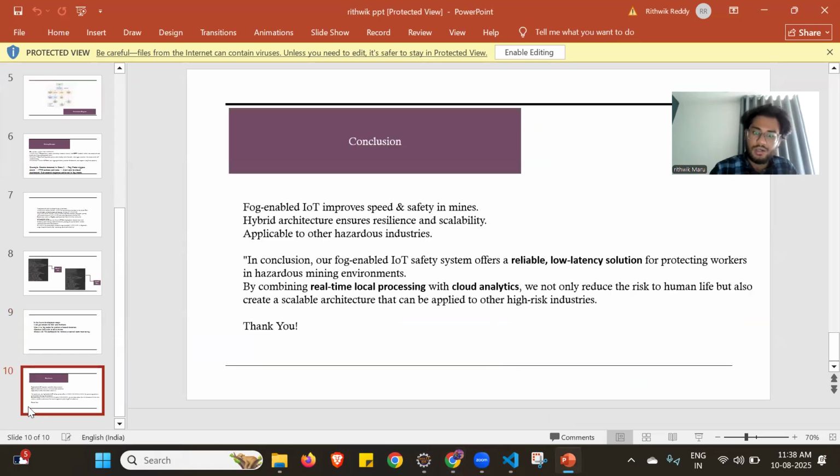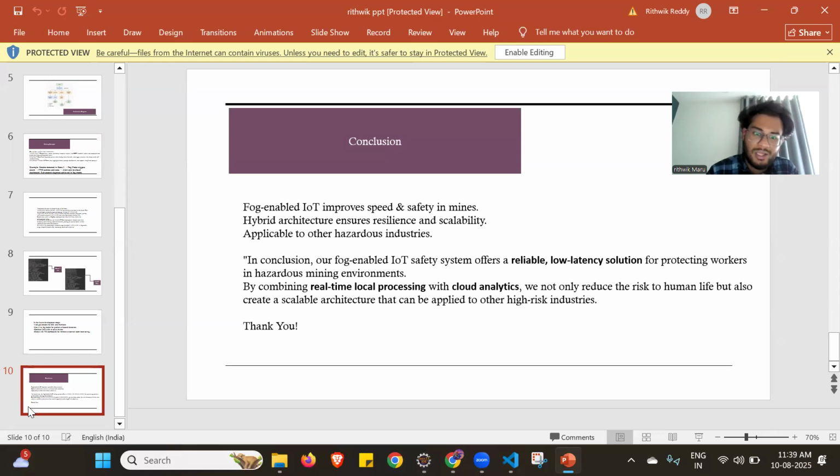So in conclusion, a fog-enabled IoT system offers a reliable low-latency solution for protecting workers in adverse mining environments. By combining real-time local processing with cloud analytics, we not only reduce the risk to human life, but also create a scalable architecture that can be applied to higher-risk industries. It helps us to be more accurate and to mitigate things, and it gives safety to the miner. It can be the thin layer between safety and disaster. We never know when it is concluded.